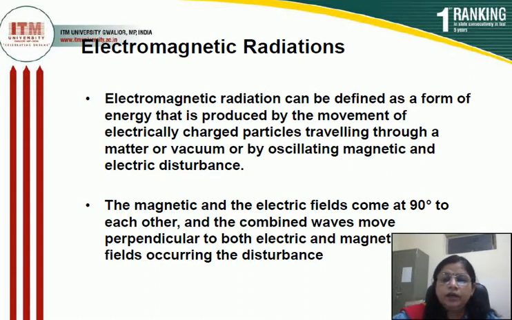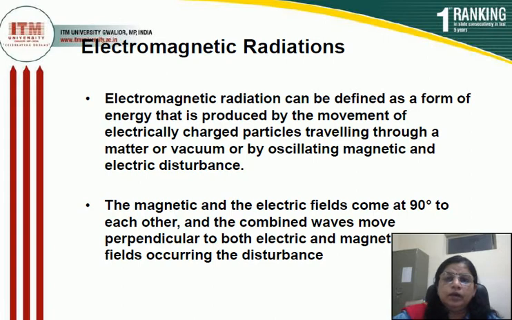Magnetic field and electric field both are perpendicular to each other, that is, they are oriented at a 90 degree angle, and the electric field and magnetic field both are perpendicular to the direction of propagation, or the direction of the wave movement.